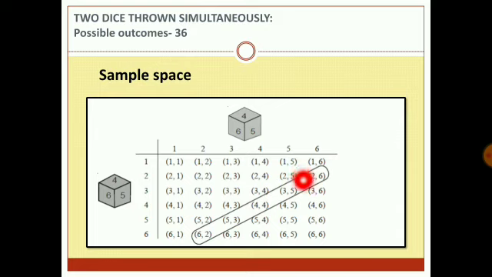If I want to take the sum as 9, it is (3, 6), (4, 5), (5, 4) and (6, 3). The probability comes out to be 4 by 36. If I take the sum to be 10, it is (4, 6), (5, 5) and (6, 4). That means 3 out of 36. The sum as 11 means (5, 6) and (6, 5), which is 2 by 36. And if I take the sum to be 12, there is only one possible outcome, which is (6, 6). That means the probability comes out to be 1 by 36.